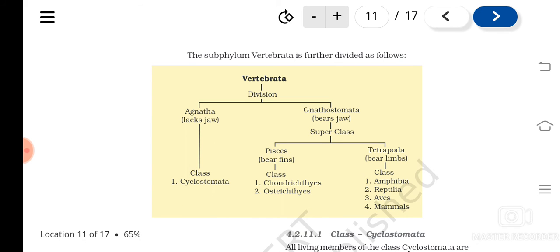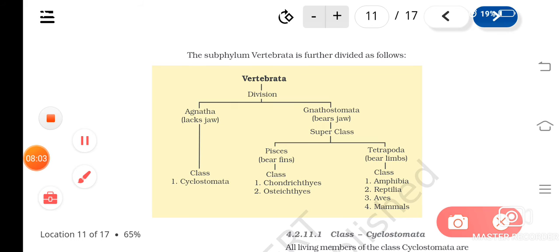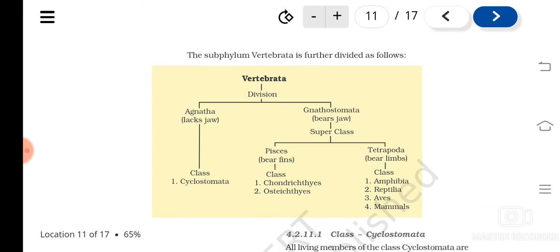And Gnathostomata means they have jaws. Gnathostomata is divided into 2 superclasses, that is Pisces and Tetrapoda. Pisces means they have fins. Fins means fishes only, and Tetrapoda means they bear limbs. It has classes known as amphibia, reptilia, aves, mammals, etc., the different classes of the superclass Tetrapoda.